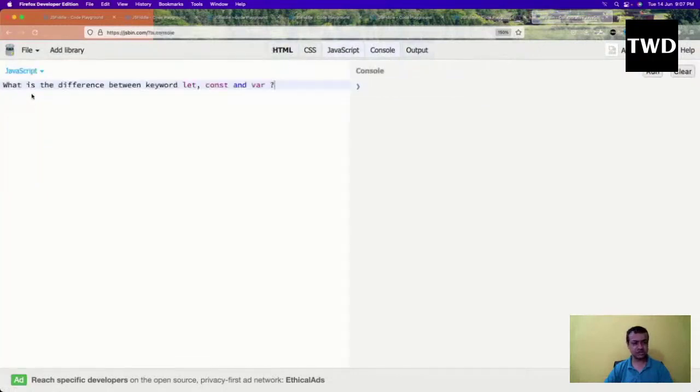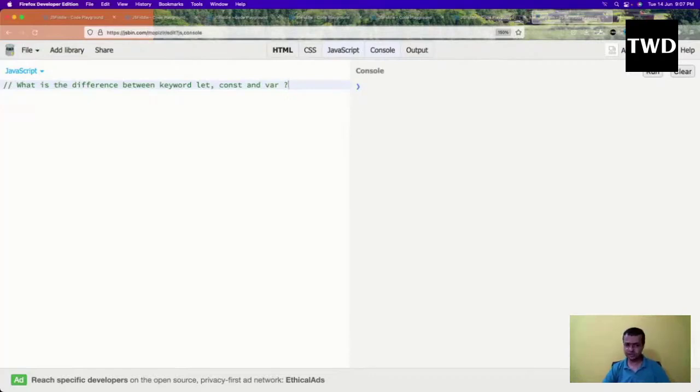So here the question is, what is the difference between var, let, and const? Var is from the start of JavaScript, from 1995. Let and const were introduced as a part of ES6. Let me tell again, though I have told it a lot of times. Var is functional scope, and let is block scope, just like in any other programming language.